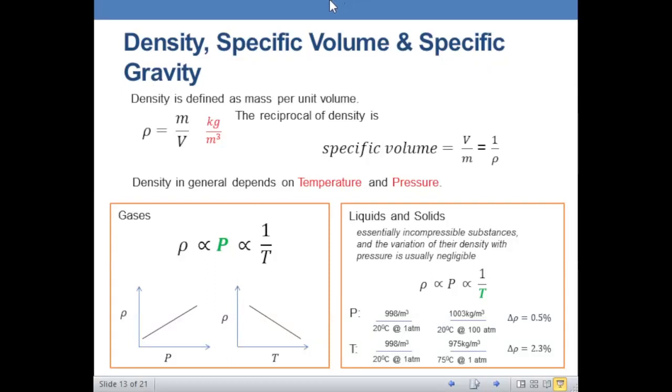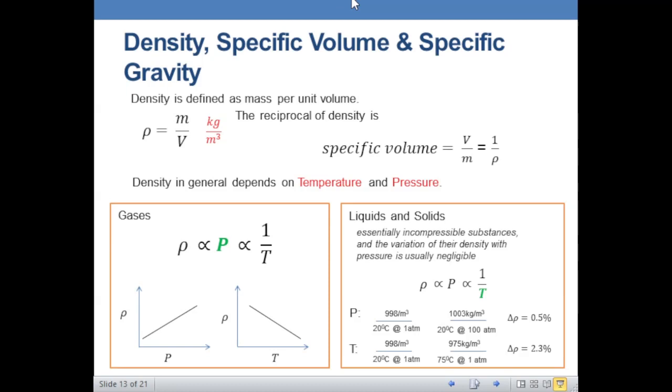Okay, some of the basic concepts that we have to understand in studying fluid mechanics are density, specific volume, and specific gravity. Okay, density is one of the basic, as what I mentioned a while ago. Density is always defined as a mass per unit volume.